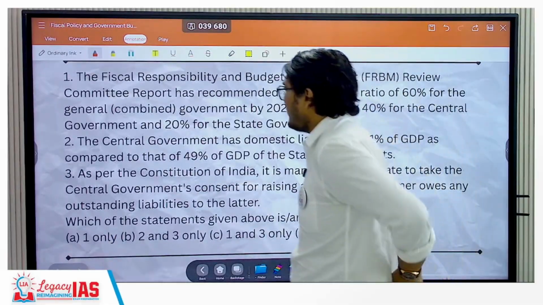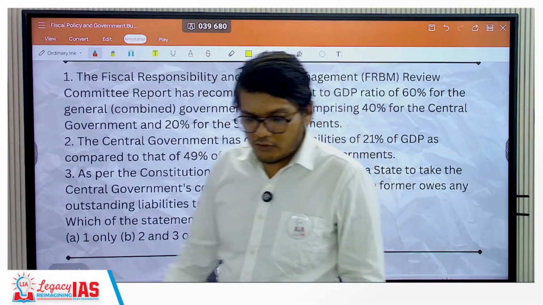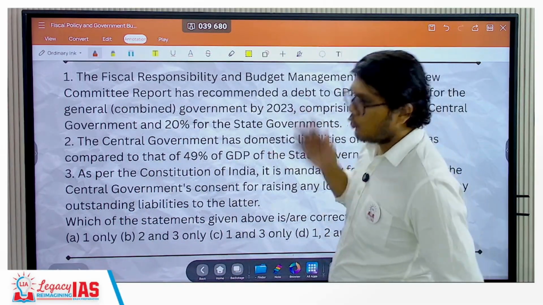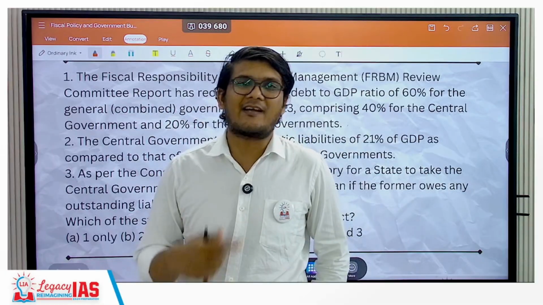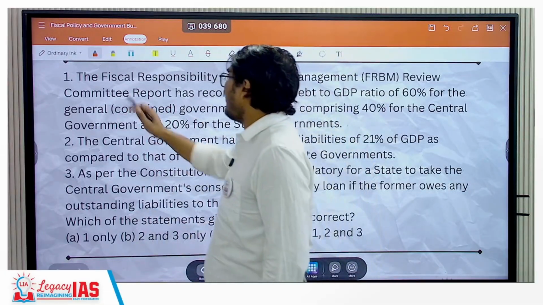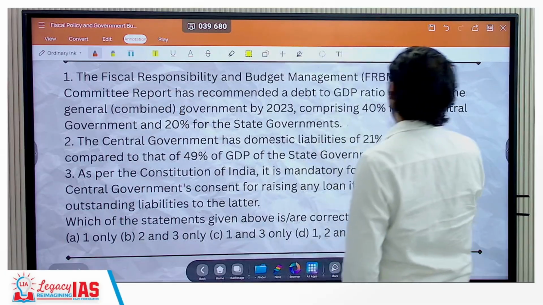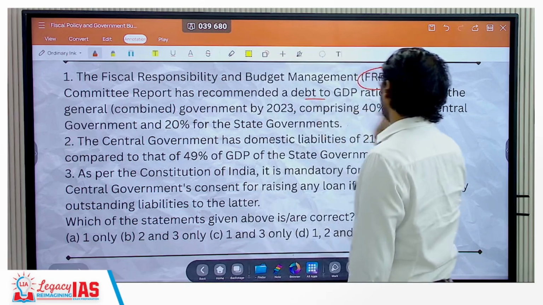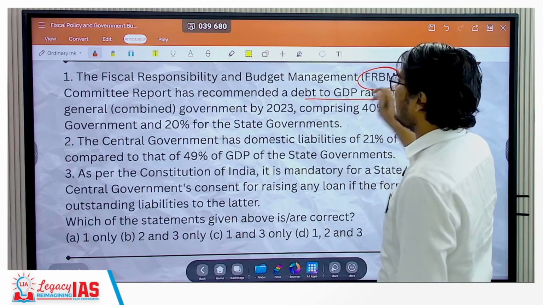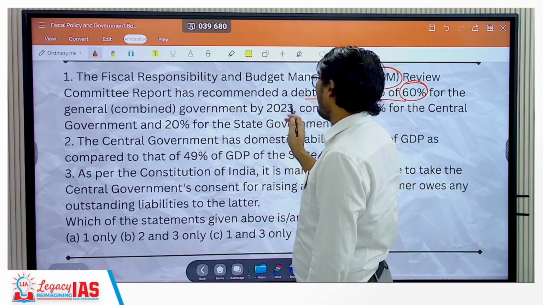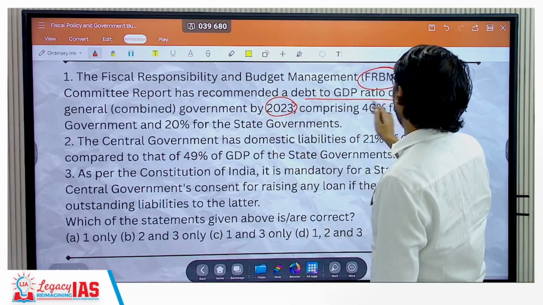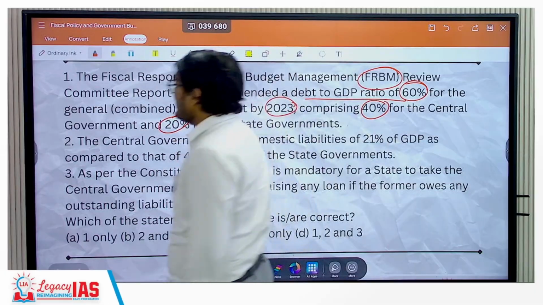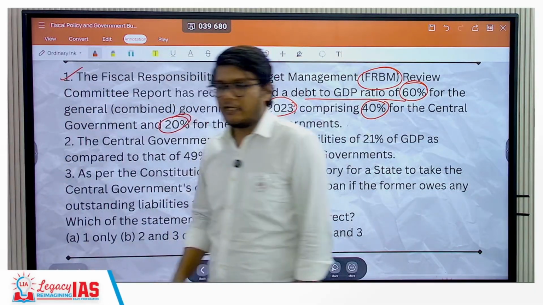Next question asked in 2018. Now this 2018 question is actually quite factual. Either you know this or you don't know this. Difficult to guess. Let us have a look. The Fiscal Responsibility and Budget Management Act, that is FRBM, Review Committee report has recommended a debt to GDP ratio of 60% for the general combined government by 2023, comprising 40% for the central government and 20% for the state government. This statement is actually correct.